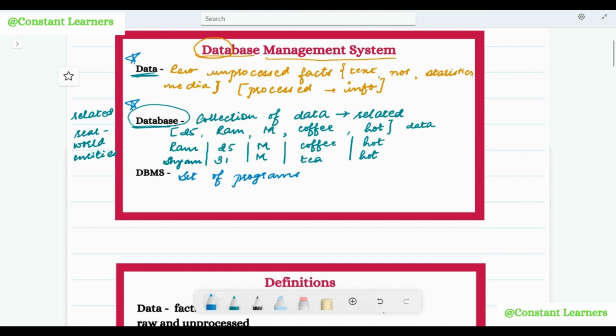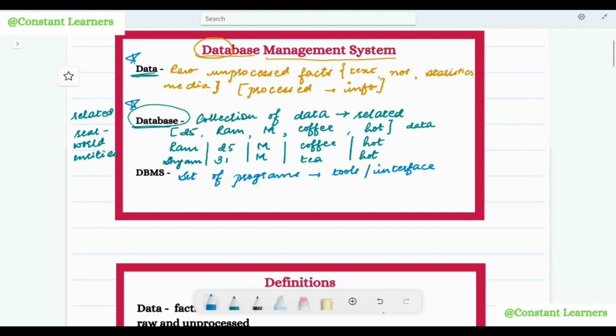It is a set of programs that helps us to manage the data and the databases. But what exactly do we need the database management system for? We need it, as we said, to manage the data in the databases, but it also provides us with a set of tools, or we can say an interface, to store and manage the data and the databases.